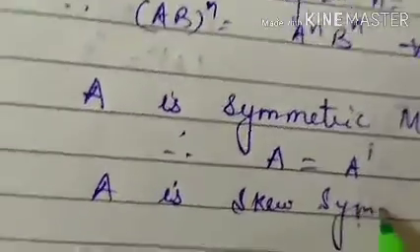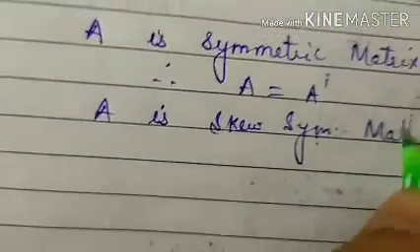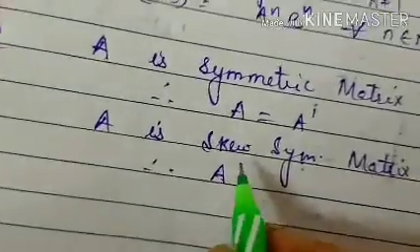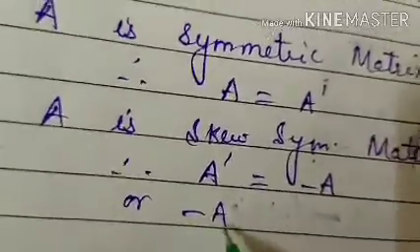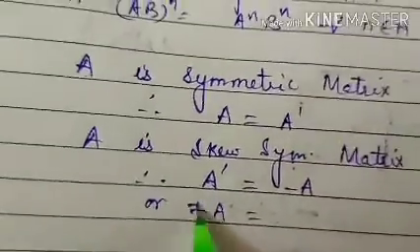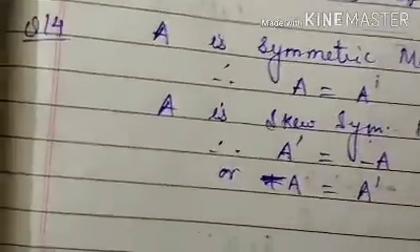Therefore, A equal to A dash, and A is a skew symmetric matrix. Therefore, A dash is equal to minus A.